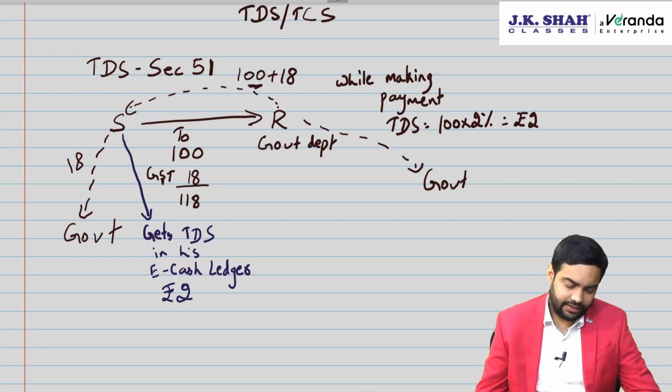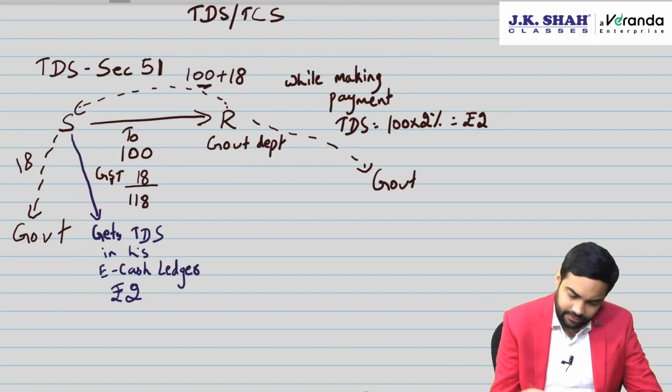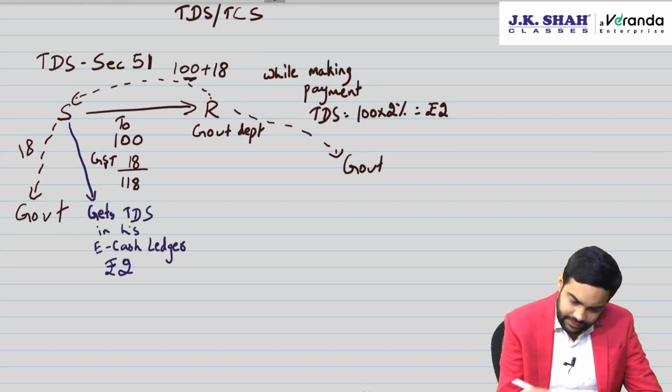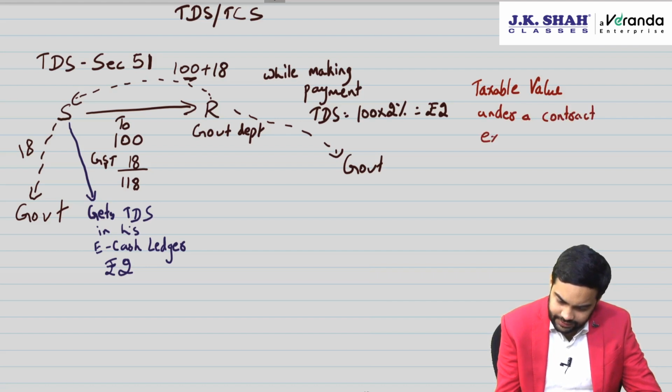Then the law also provides that TDS will apply only when taxable value under a contract exceeds 2.5 lakhs.